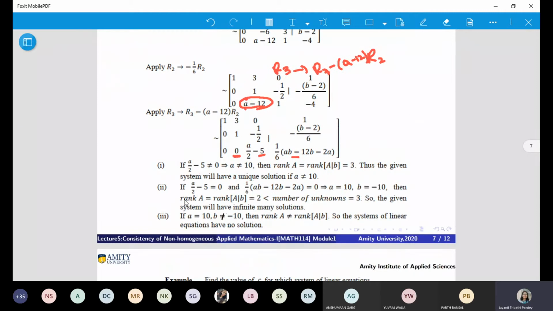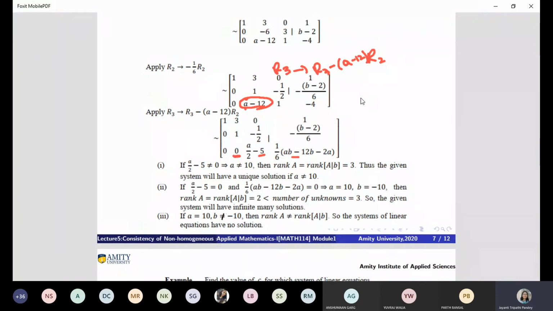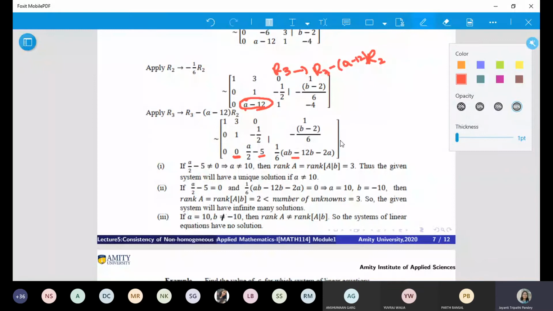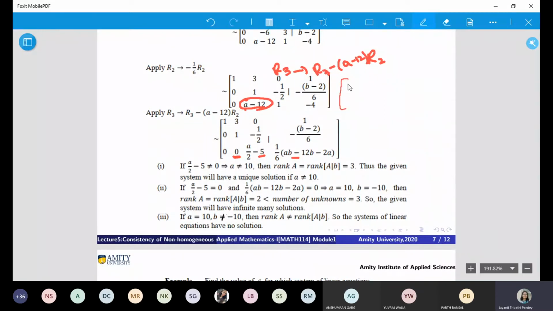Just try and focus on this matrix, this part. Now you have this situation. The first two rows I'm writing so that you see this more clearly: 1 0 0, 3 1 0, 0 minus half, A by 2 minus 5.